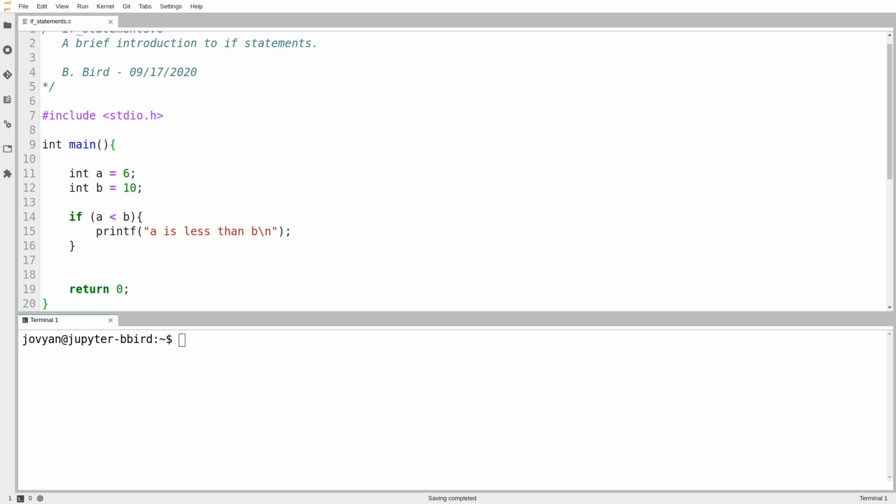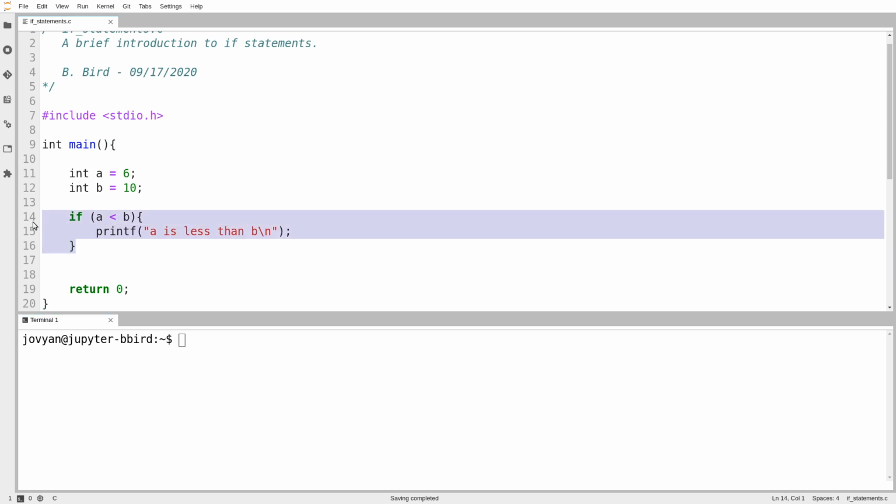One thing that annoys me, it's not a big deal, but I can't stand it when people call this thing an if loop. It's not a loop, it's a statement. A loop is something that results in repetition. An if statement asks a yes or no question, and based on the answer, it either does something or it doesn't, but it never repeats it. So the only way that an if statement gets repeated is if it appears inside of a loop. Otherwise, it's very similar to a while loop that doesn't repeat.